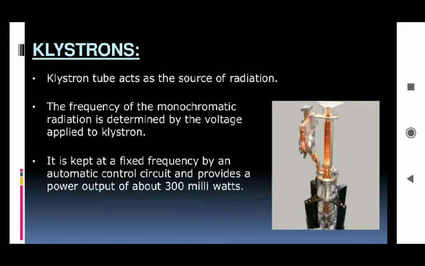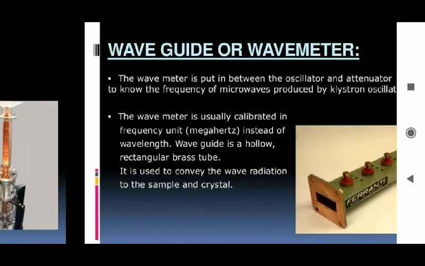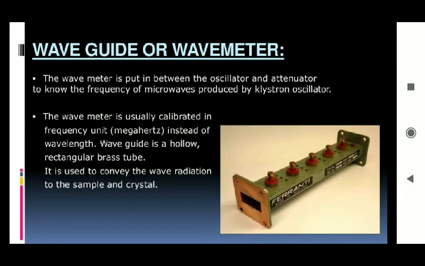It is kept at a fixed frequency by an automatic control circuit, and it also provides a power output of about 300 milliwatts. So it requires this much power to provide radiation in an ESR spectrometer.